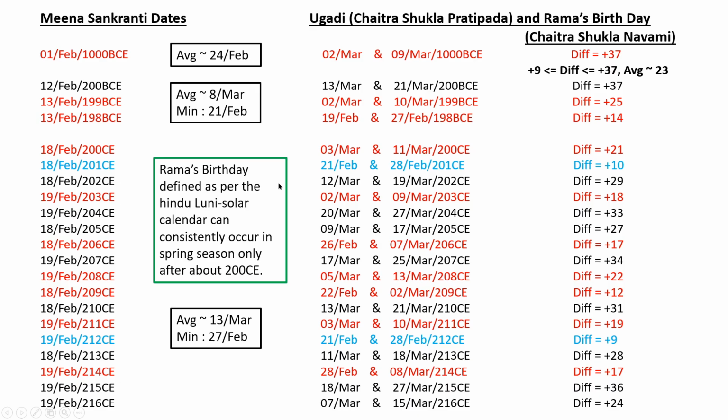So basically, this is the thing. Rama's birthday, as defined per the Hindu lunisolar calendar system, which is the sidereal system, is Chaitra Shukla Navami. It can consistently occur in the spring season only after 200 CE. You can check this list from the Dikpanchanga or whatever other software you're using.